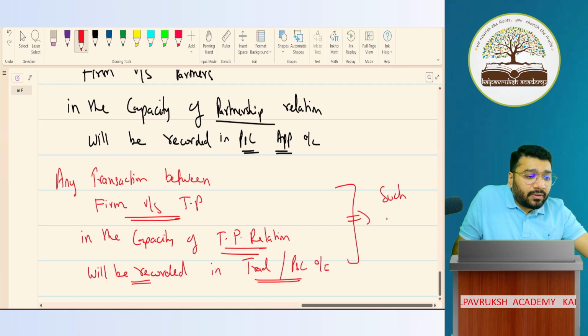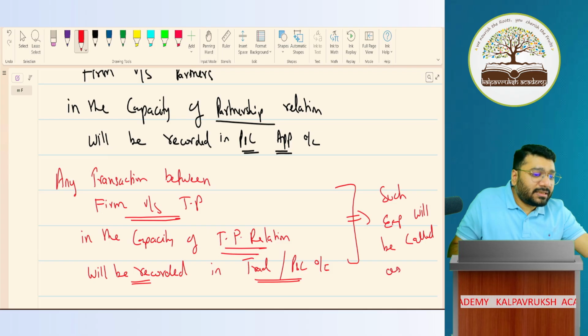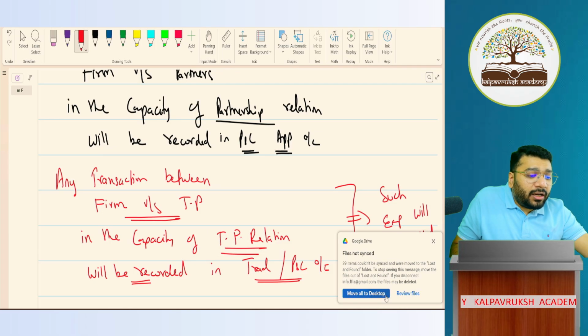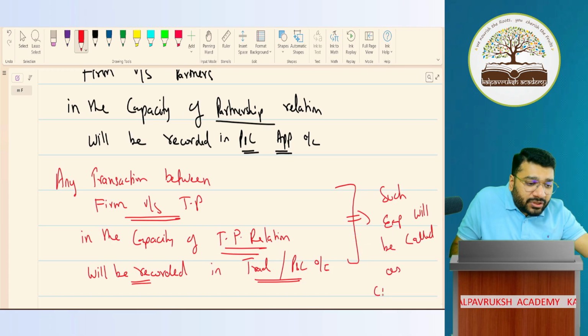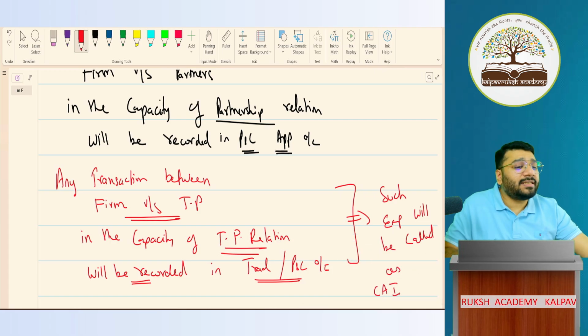Such expenses will be called as charge against profit. CAP stands for charge against profit.